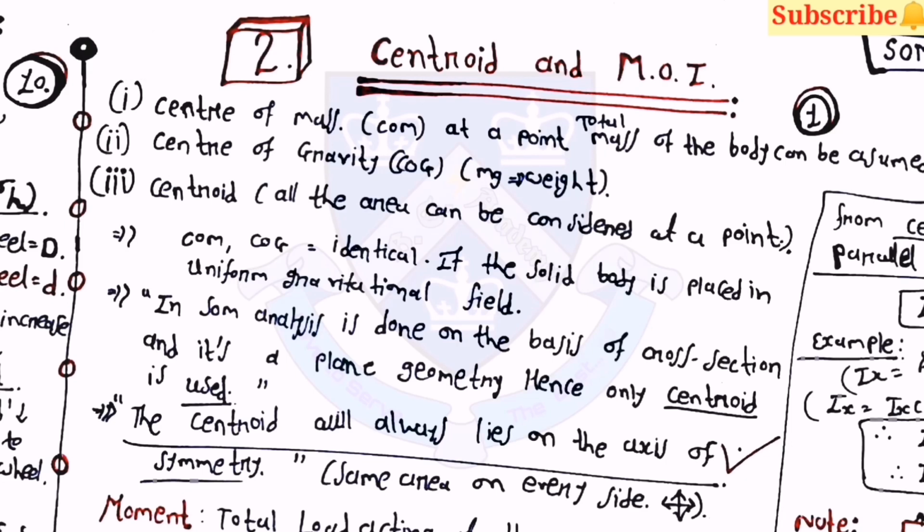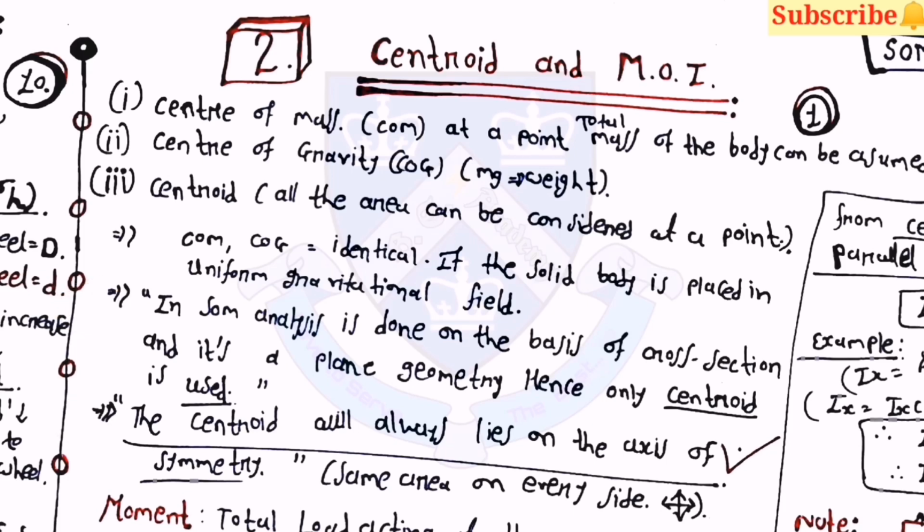Then the next chapter is centroid and moment of inertia. Here the first one is center of mass. It is the point where the total mass of the body can be assumed. Then the second one is the center of gravity, and the third one is the centroid, where all the area can be considered at a point. Note that center of mass and center of gravity are identical if the solid body is placed in a uniform gravitational field. Then the centroid will always lie on the axis of symmetry,